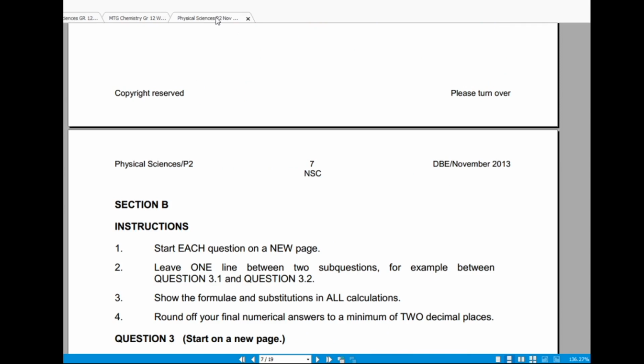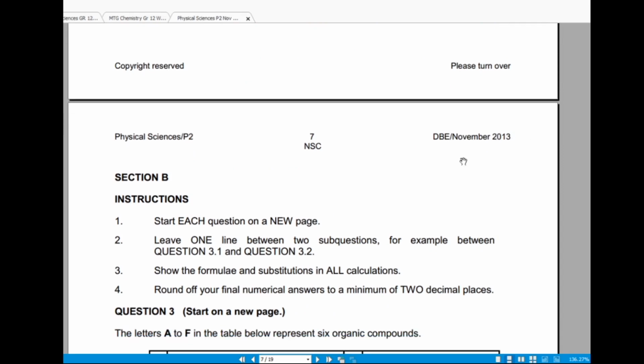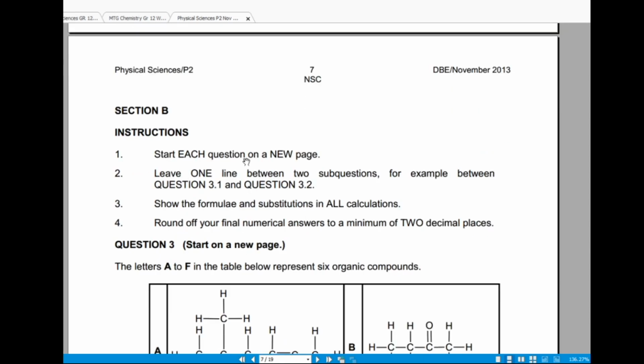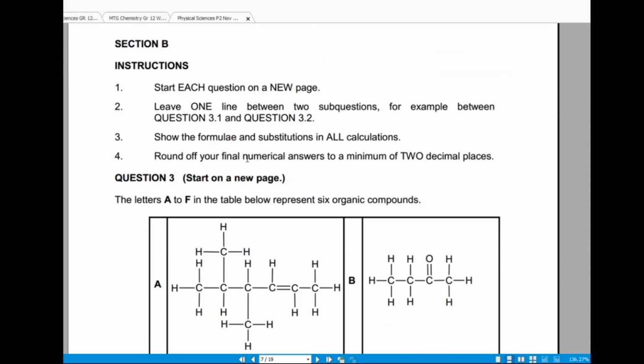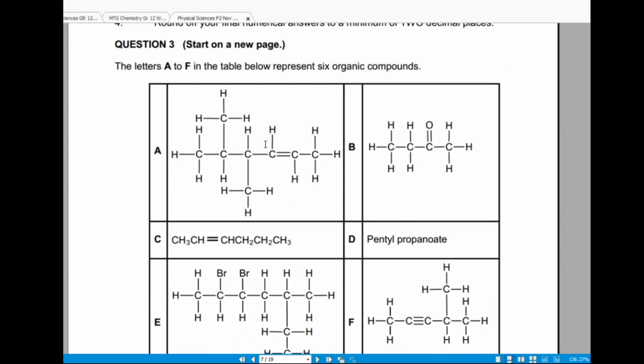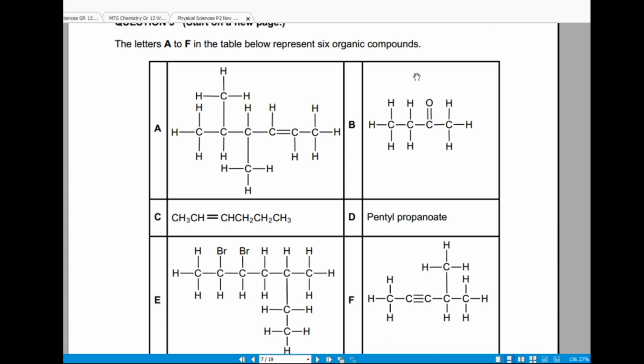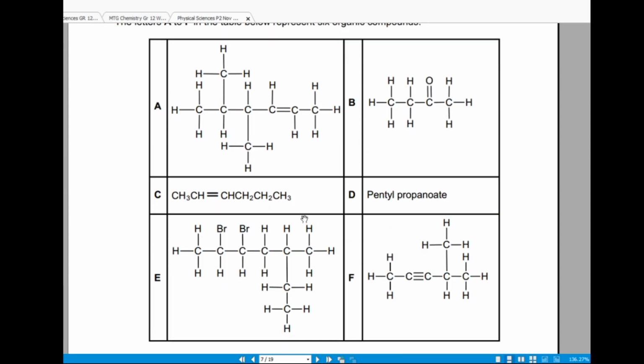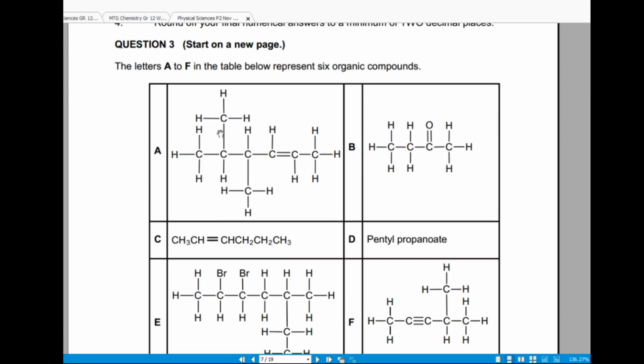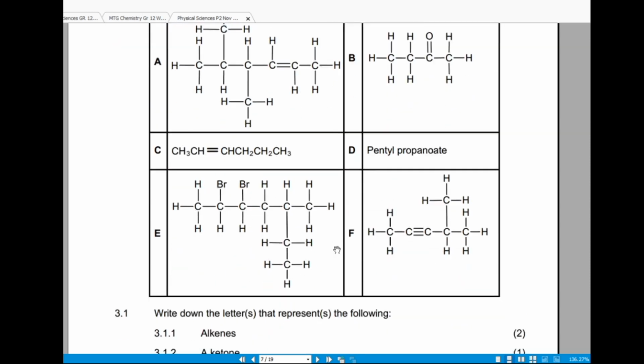Here I have a past paper of 2013. It's paper 2 of physical sciences. We'll just jump straight into the questions. The letters A to F in the table below represent 6 organic compounds. We know that organic compounds have carbon atoms, as we can see.